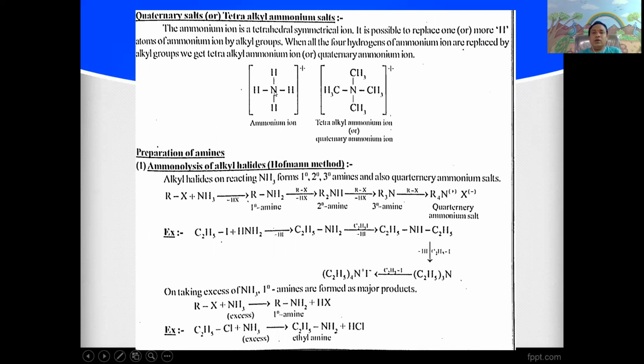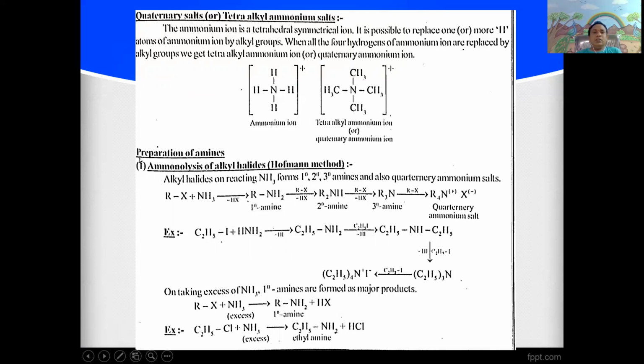If the 4 hydrogen atoms are replaced by 4 methyl groups, it is called the tetramethyl ammonium ion, or quaternary ammonium ion. That is the basic introduction of amines.